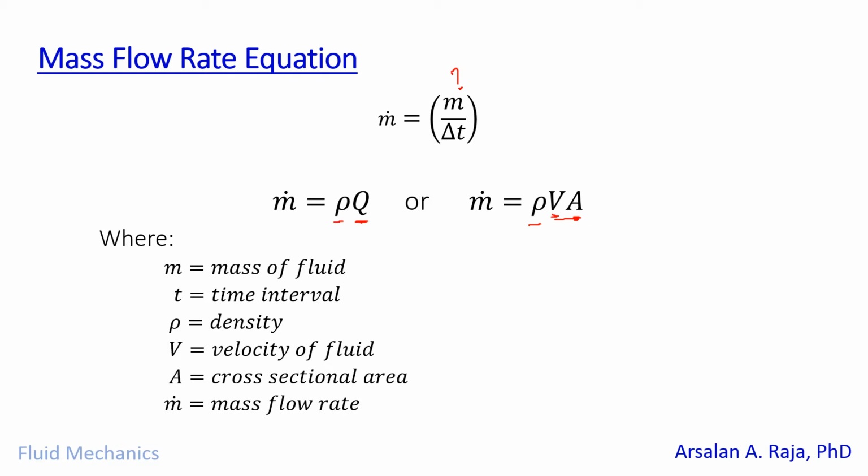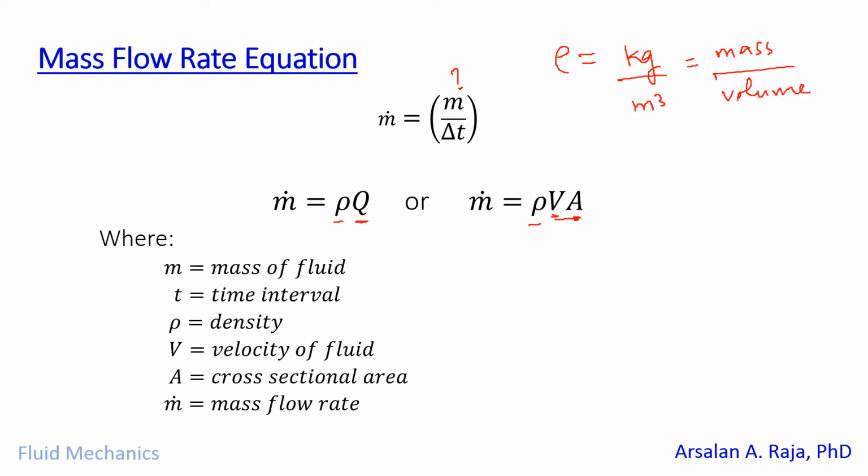So what is the benefit of multiplying the density with the volumetric flow rate? From our basic knowledge, we know that density is kilograms per cubic meter, because it is mass over volume, right?